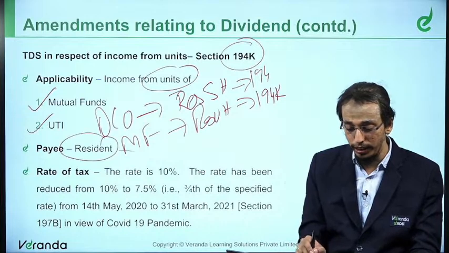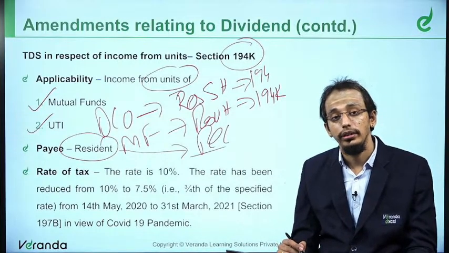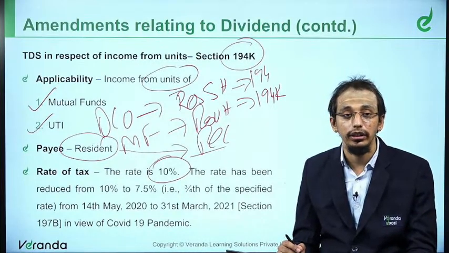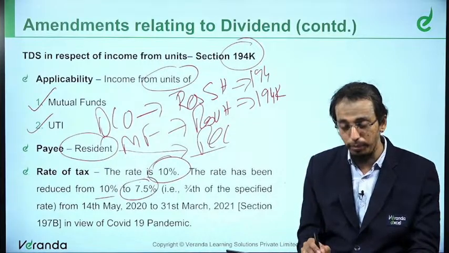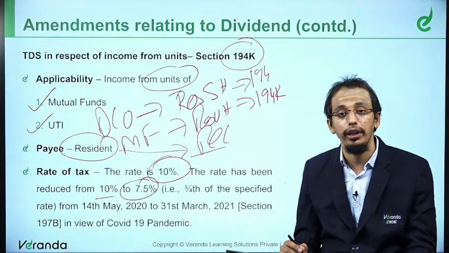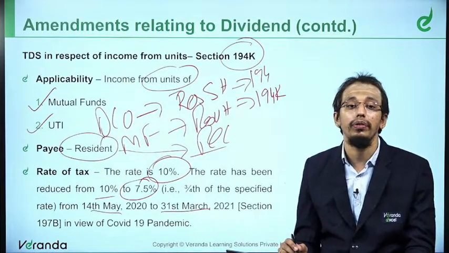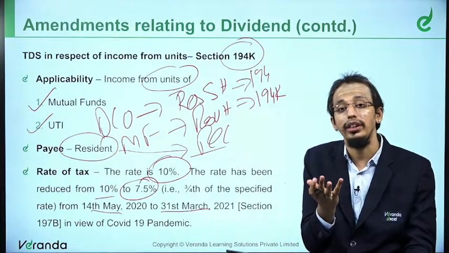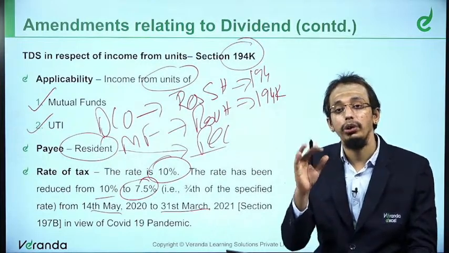Again, the payee, meaning the recipient, is a resident. The rate is the same, 10%. As we discussed in the earlier section, the rate here has also been reduced from 10% to 7.5% during the specified period, from 14th May 2020 to 31st of March 2021, because of the COVID-19 pandemic, to make more funds available for the recipient. The recipient needs more funds. Therefore, in most cases they have reduced the TDS rate.